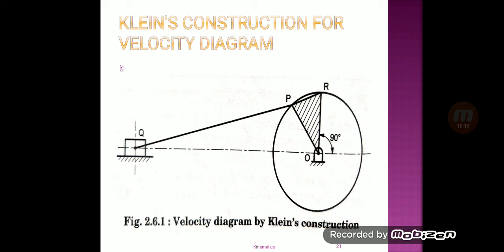Draw a perpendicular at O on OQ. From point P, we can draw the point O, which is perpendicular to OQ.